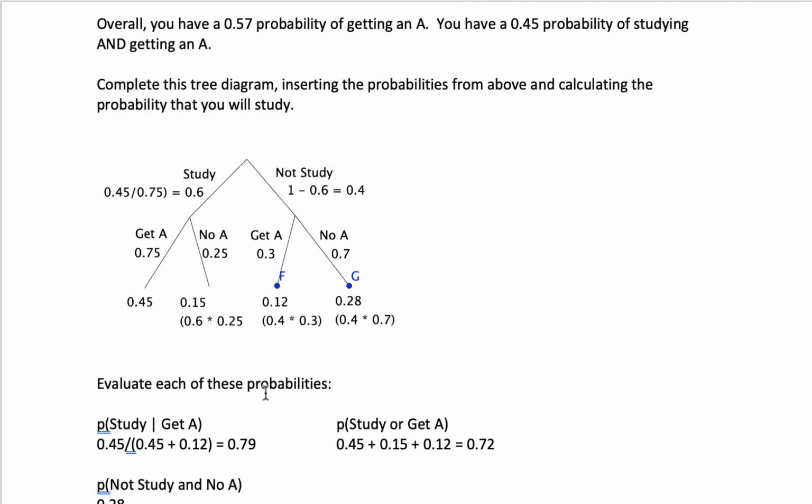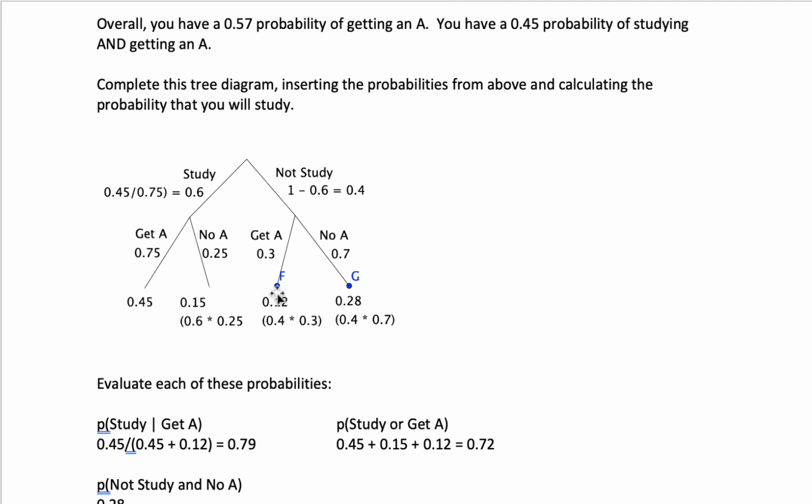So now for these probabilities, the probability that, given that you got an A, you studied, well, that would be of the two probabilities where you got an A, 0.45 plus 0.12, that would be your denominator, numerator 0.45, so that means that it's 0.79. And that means that if you ended up with an A, there was a 79% chance it was a result of you studying.